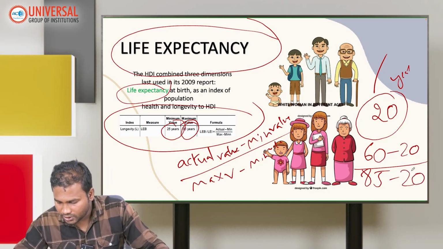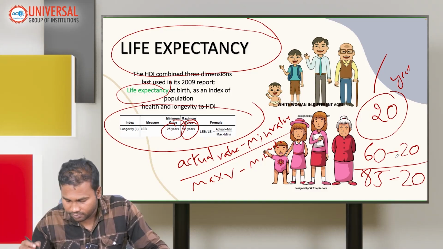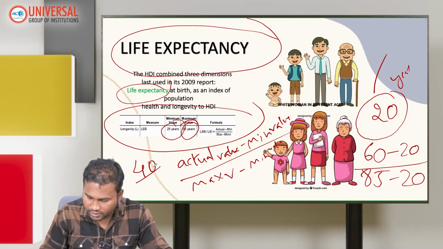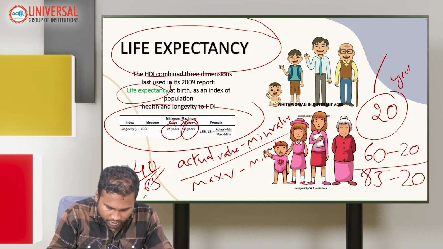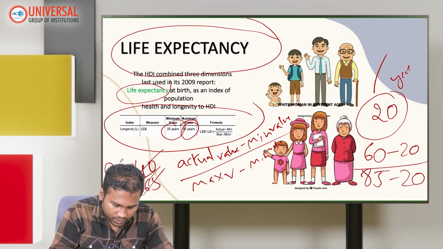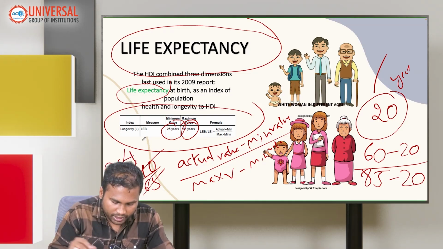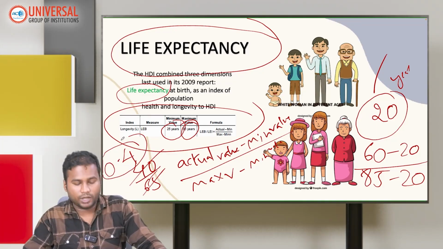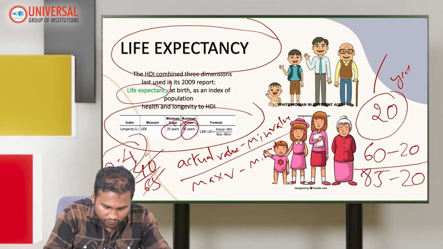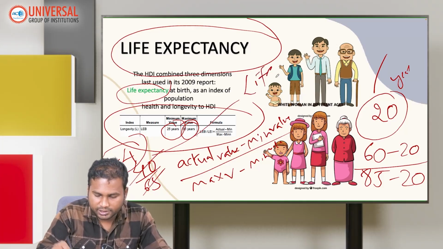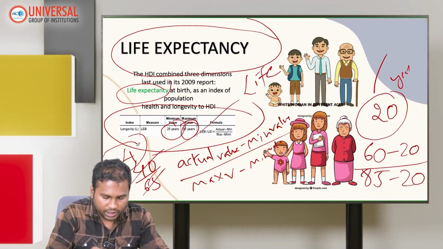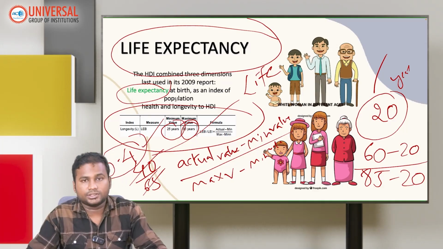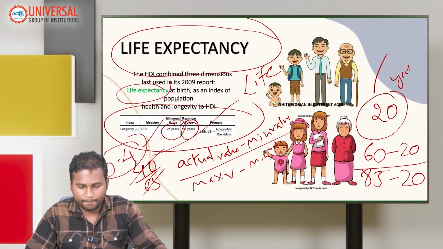So 60 minus 20 is 40, and 85 minus 20 is 65. When we divide, it is somewhere around 0.4. Let's assume it as 0.4. That is how we quantify life expectancy. It is just a hypothetical estimate, an approximate value of 0.4 that I've taken.